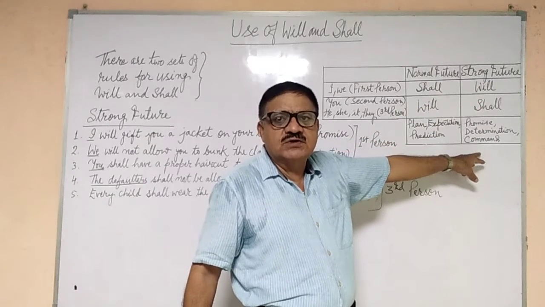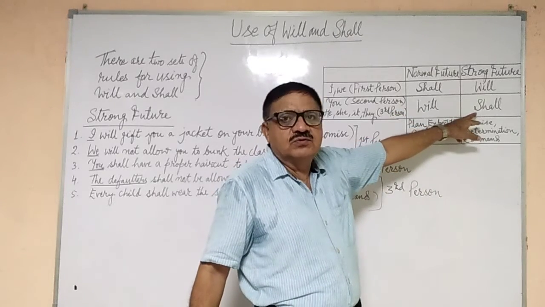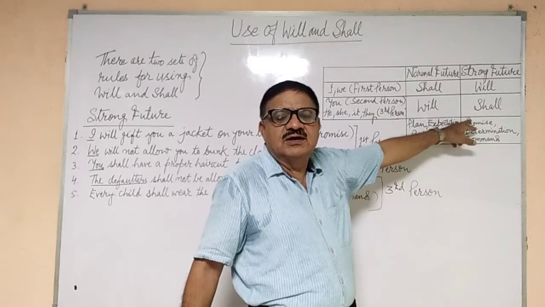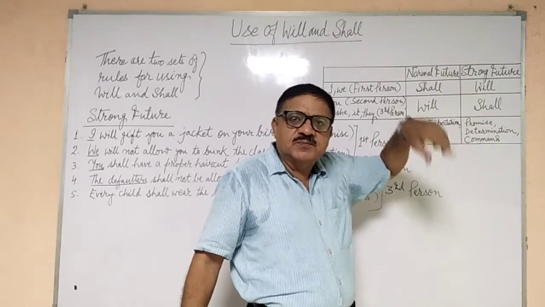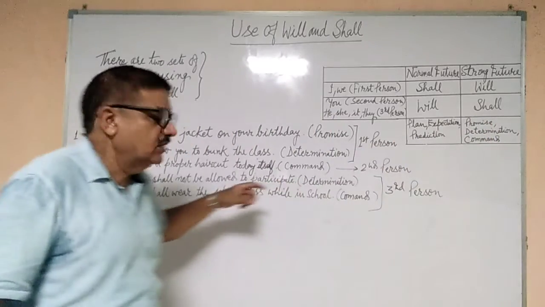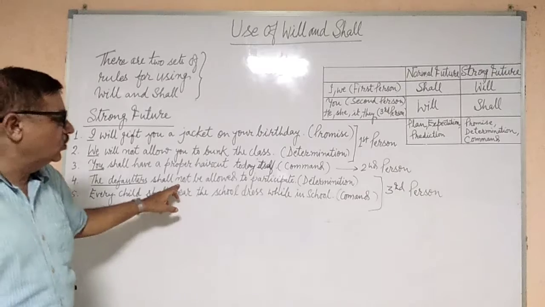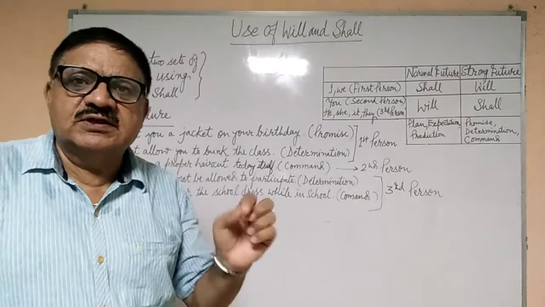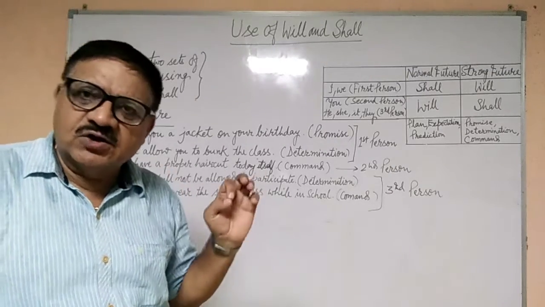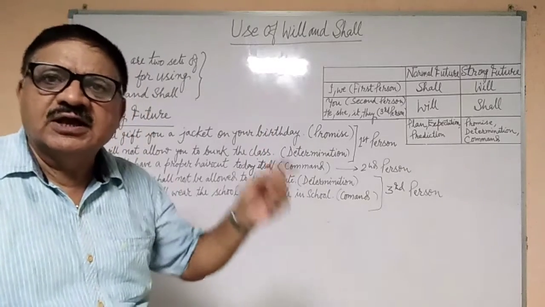And since we have taken the third person, we are going to use shall here. For second person and third person, we will be using shall. We cannot say will not be allowed here, it is shall not be allowed, because it is strong future, determination and third person.